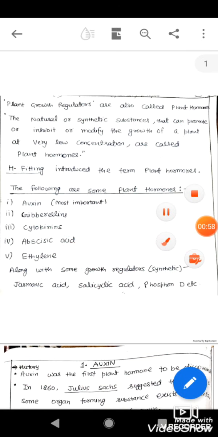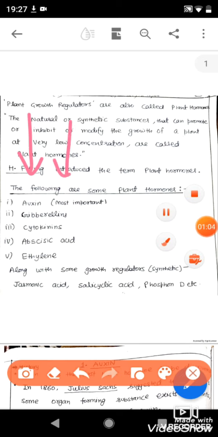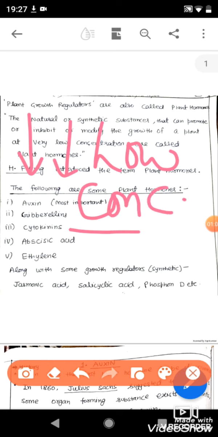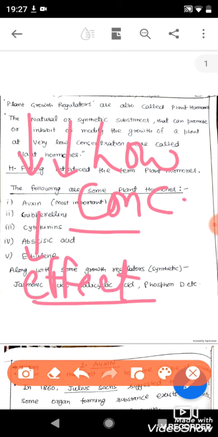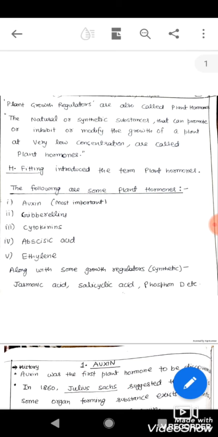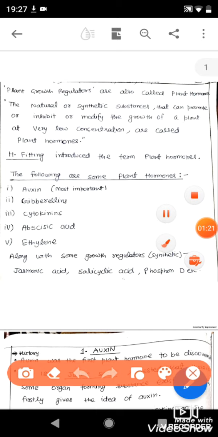These growth regulators or hormones are chemical substances which, even when present in very low concentration, can show their effect. Even if their concentration is very low, they can show their effect. This is the quality of growth regulators or plant hormones. H. Fitting was the first scientist to describe the term plant hormones. He gave the term hormones to those chemicals which regulate the growth of the plant.